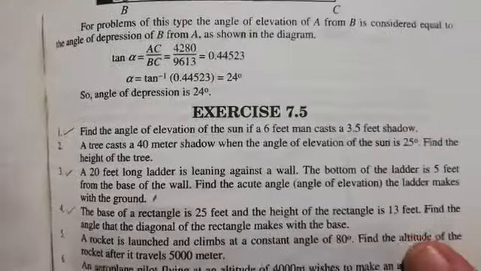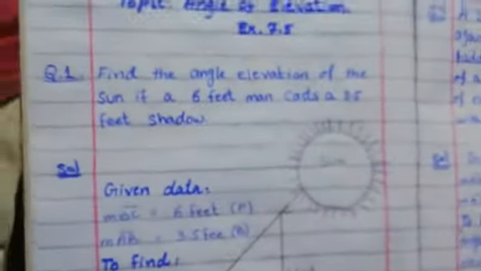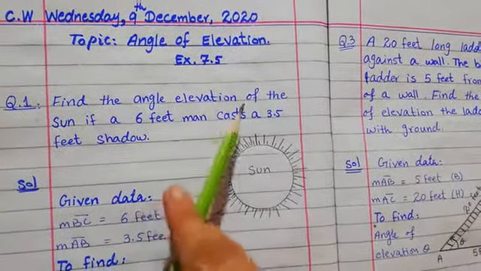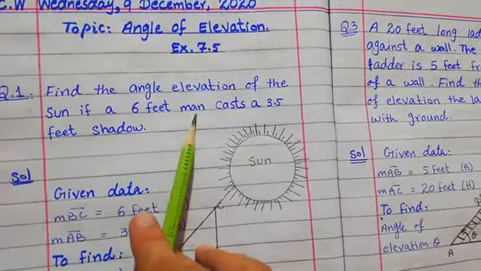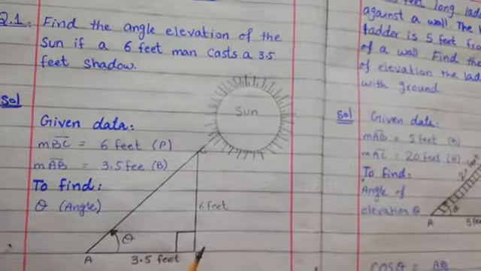Dear students, look at this, this is the magic, that with the help of trigonometry we can easily find out the angle of elevation of the sun. According to this question, dear students, we will find the angle of elevation of the sun for a man whose height is 6 feet. Means a person whose height is 6 feet.